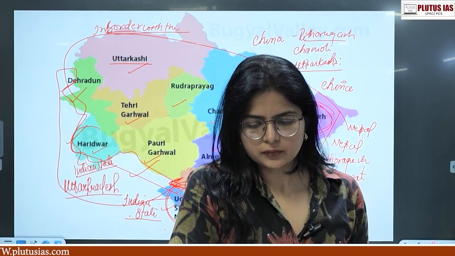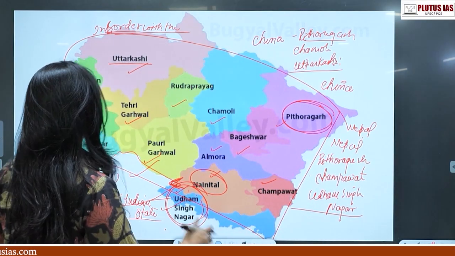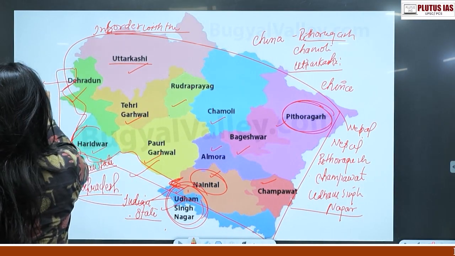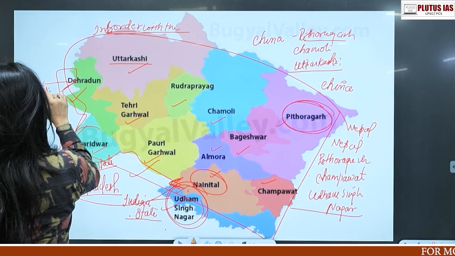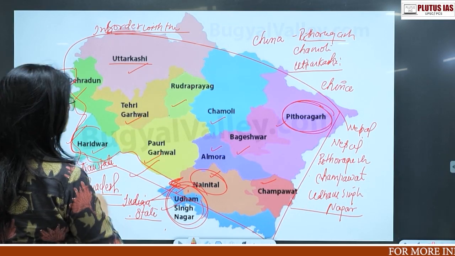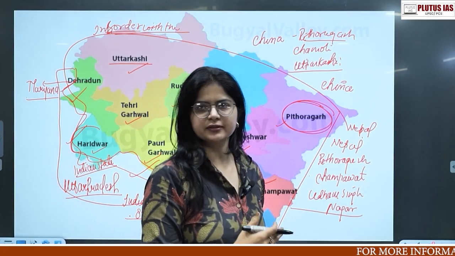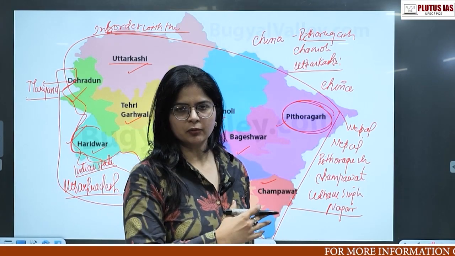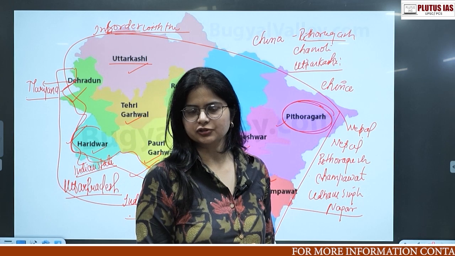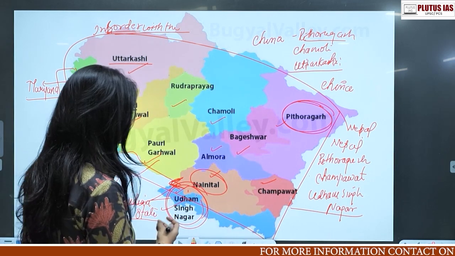The next we have is Haryana, again with Dehradun. So these are the boundary lines shared with the international borders as well as within the states.